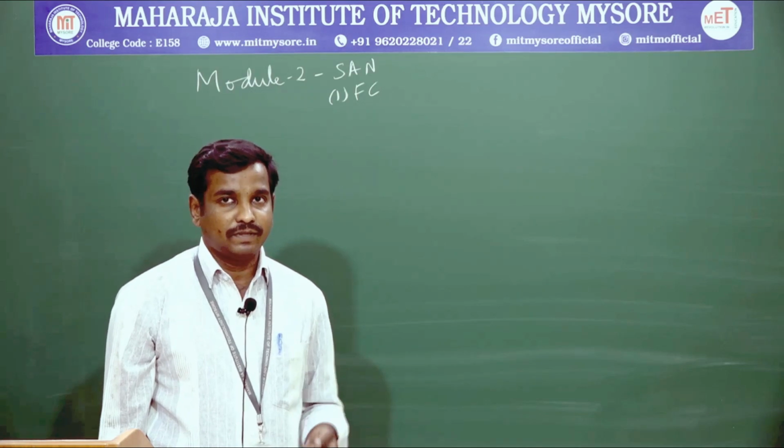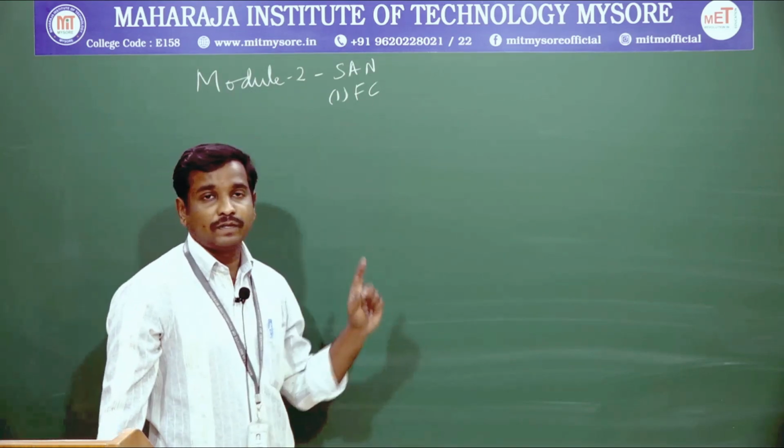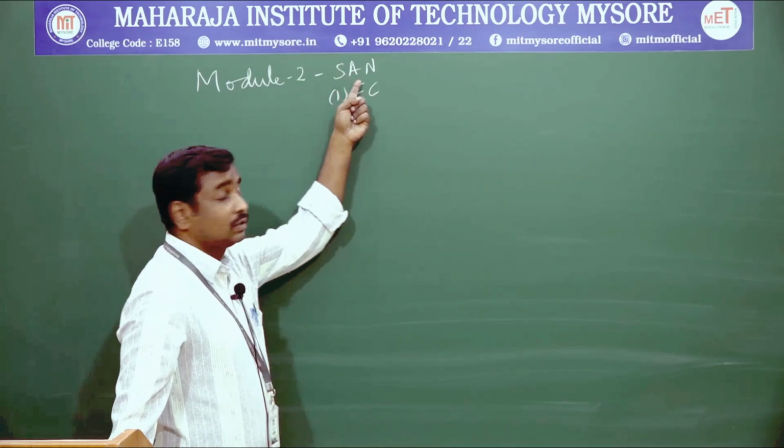This is what we discussed in the previous session on fiber channel in module 2, storage area networks.